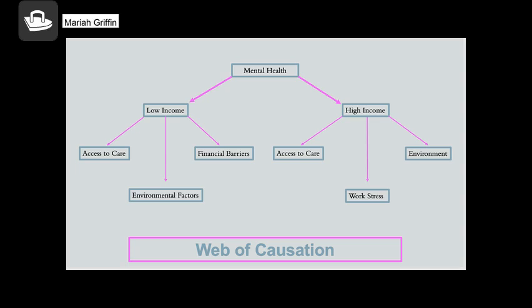All of these factors, access to care, environmental stressors, financial barriers, social support, and stigma, interact with one another to perpetuate mental health disparities between low and high income groups. For low income individuals, the combination of poor access to care, chronic stress, weak social support, and stigma creates a cycle where mental health conditions are likely to worsen over time without adequate intervention. High income individuals, however, benefit from a greater range of resources and support systems, which not only helps prevent mental health issues but also allows for quicker recovery when problems arise.